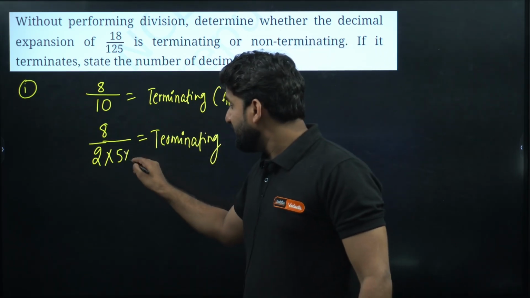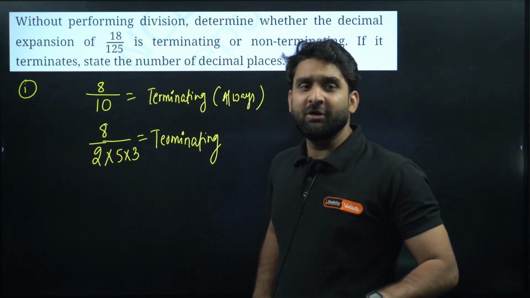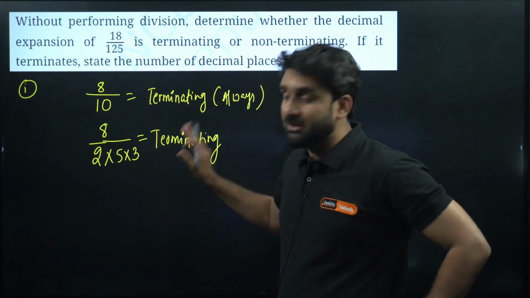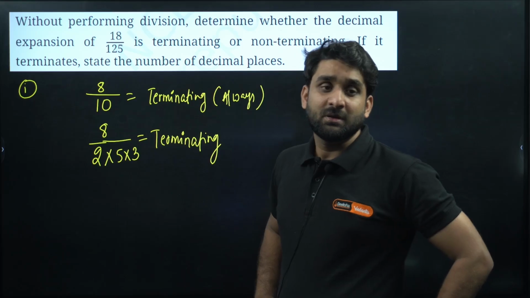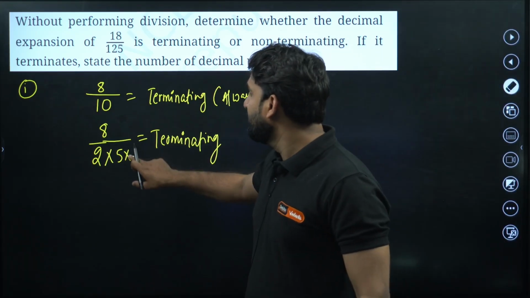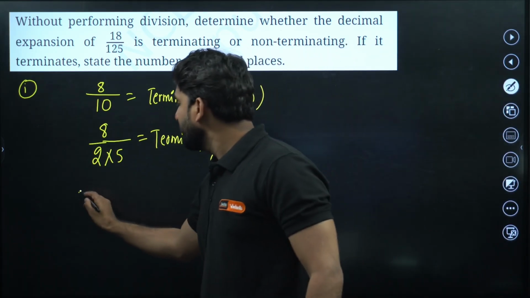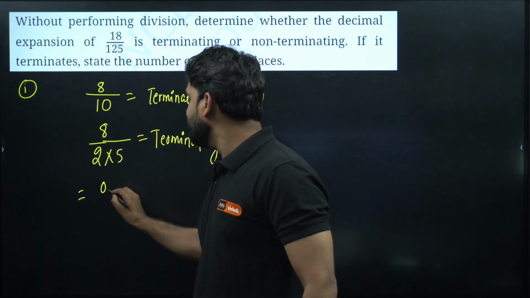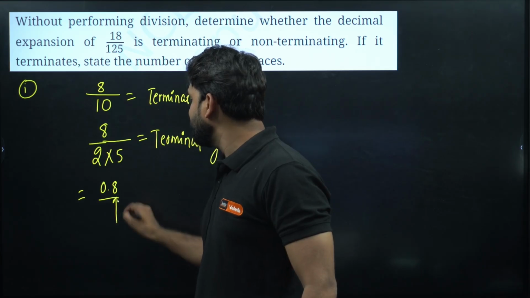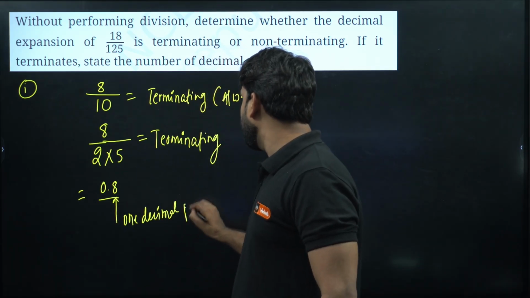If 3 would be there, apart from 2 and 5, if 3 is also there, then this will become non-terminating. Getting my point? But if only 2 and 5 are there as prime factors, such numbers are always terminating. And we can also write it as a decimal. 8 by 10 can be written as 0.8. So how many decimal places are there? 1 decimal place.